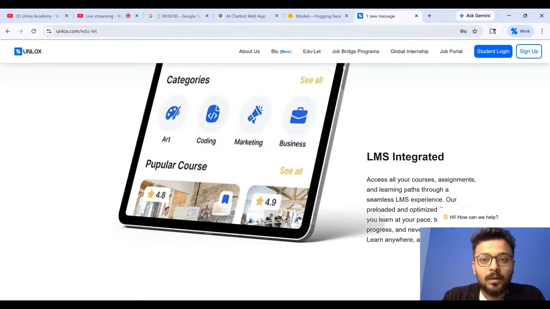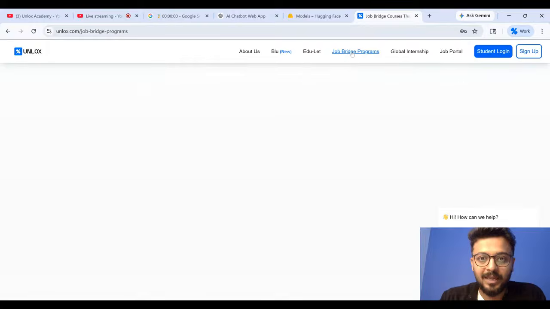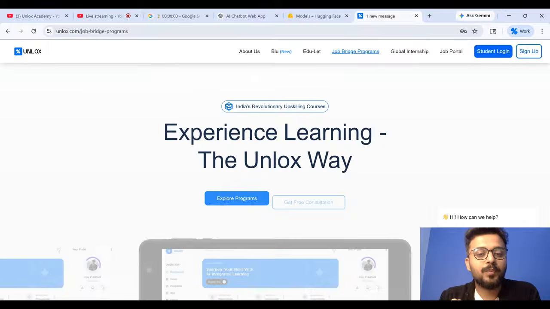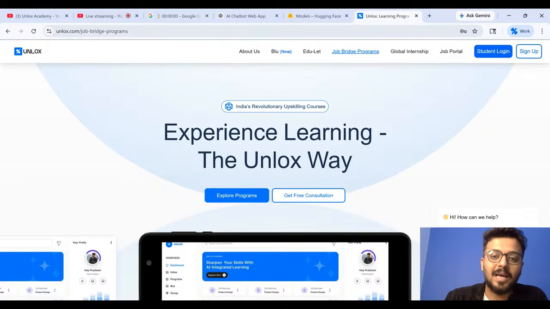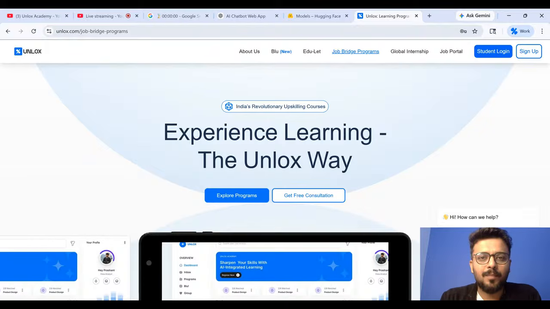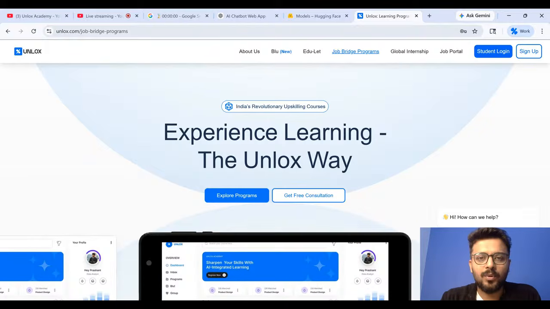Now coming to the program which we are discussing here, we call it the Job Bridge program, wherein we are bridging the gap between the campuses and the industry. We are not focusing on the academics here, we are focusing on the practical industrial knowledge that students are actually expecting. Because, for example, considering whatever students we have here, they come in from different backgrounds.